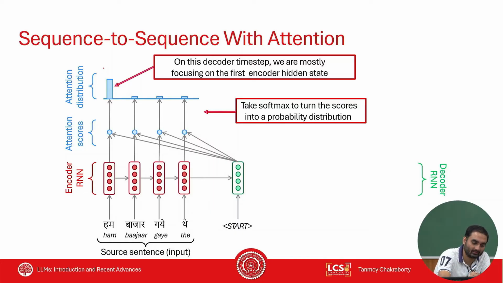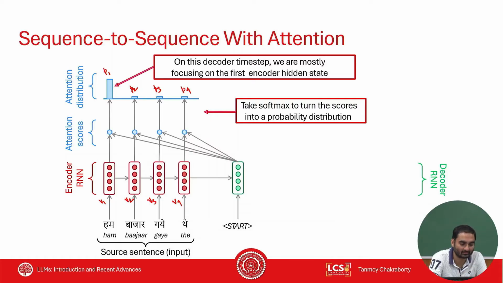Let's say this is P1, this is P2, this is P3, and this is P4, right? And let's say this is V1, V2, V3, V4. V1, V2, V3, V4 are vectors. P1, P2, they are scalars, right?